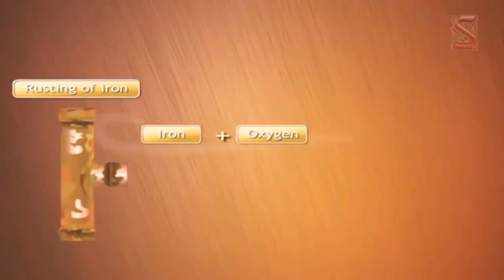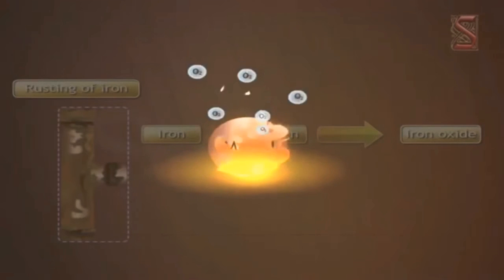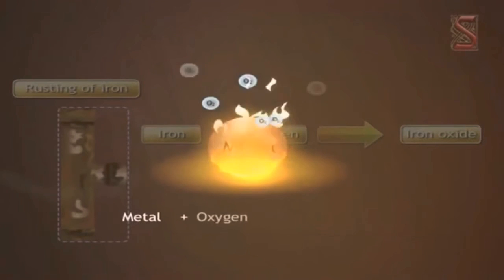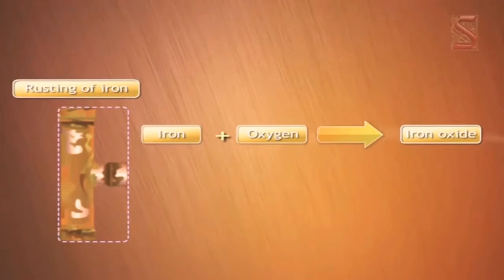Good morning, children. Today we are going to see how metals react with air. Here you can see that when iron reacts with oxygen in the presence of moisture, it becomes iron oxide, or rusted iron. Generally, when metals react with oxygen, they form metal oxides.